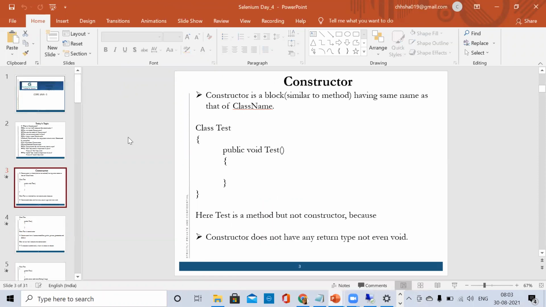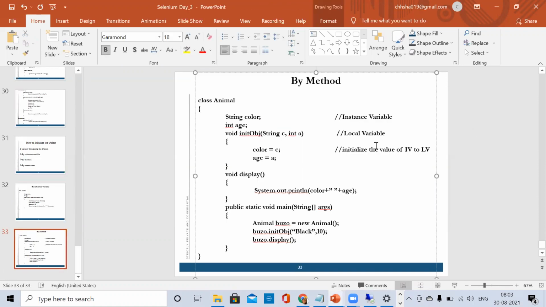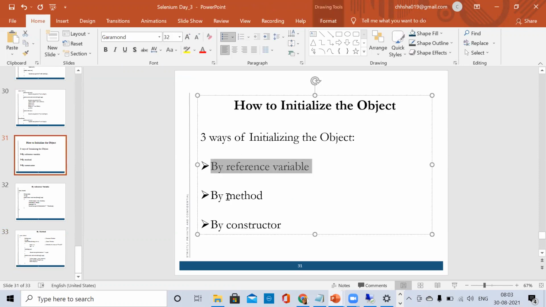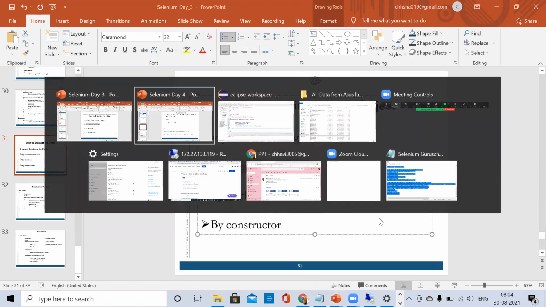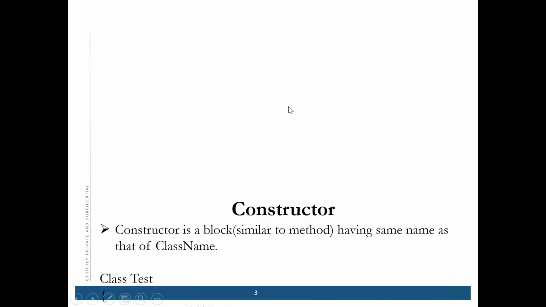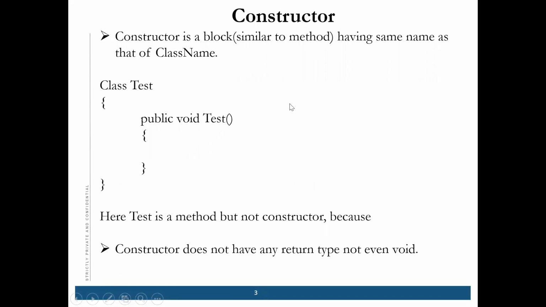See, we have done initializing the object with the help of an instance variable, reference variable and method. Now it's like a constructor. Okay. So what is a constructor? A constructor is a block, and this is a very important point. A constructor is a block which is similar to a method, having the same name as the class name.